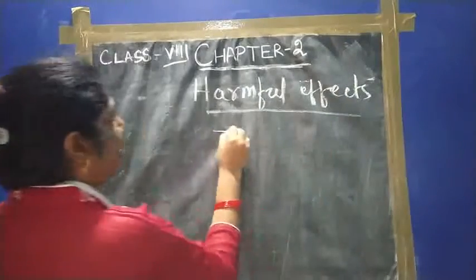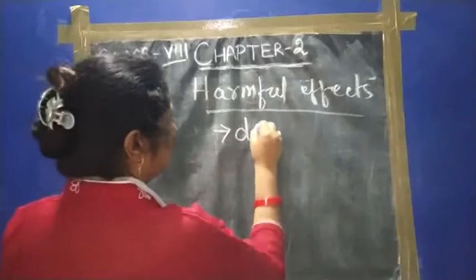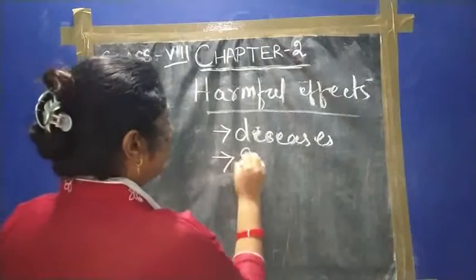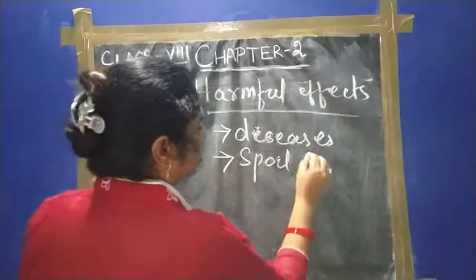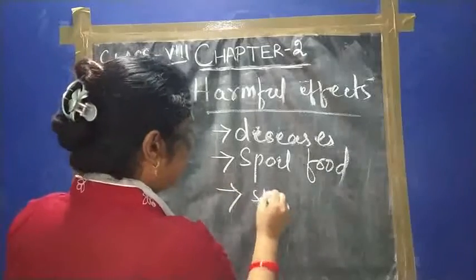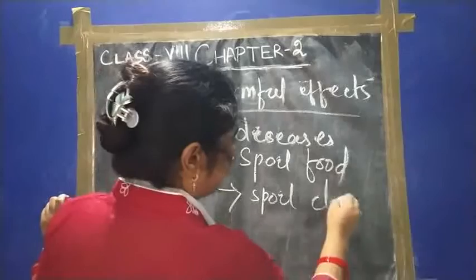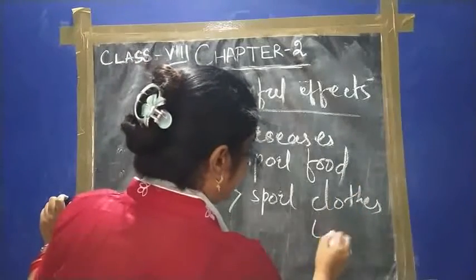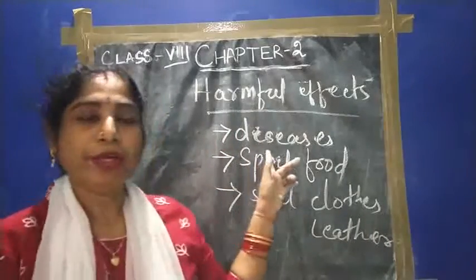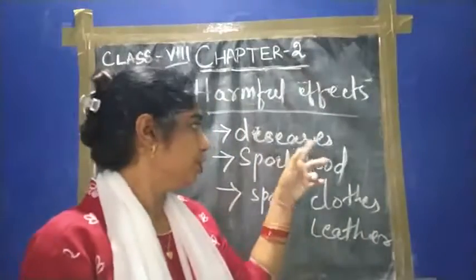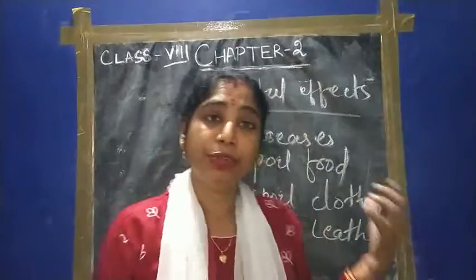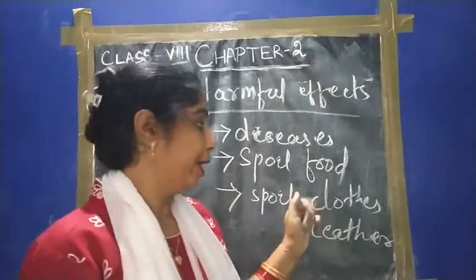As they are causing diseases among us, they also spoil the food, spoil your clothes, leather, all these. How? We will discuss. Microorganisms cause diseases. This one we will discuss later on. Microorganisms spoil food. Sometimes food is rotten due to the effect of the microorganism.